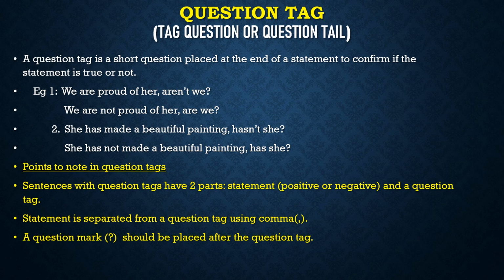A question tag is a short question placed at the end of the statement to confirm if the statement is true. Remember, to confirm if the statement is true or not. We are not asking questions. We are just confirming, right? So, before going through these examples, let us see points that are worth remembering in question tags.